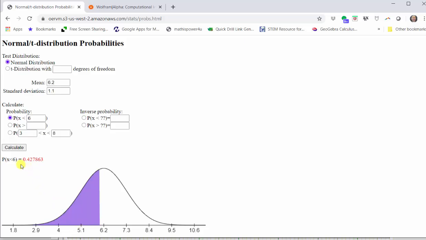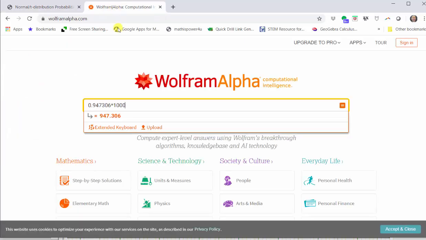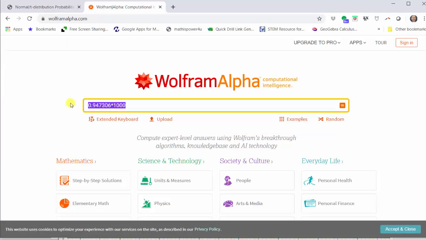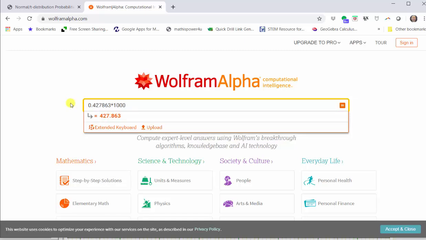The probability is given here in red. We need to multiply this probability by 1,000, again to determine how many babies out of 1,000 would weigh less than 6 pounds. So I'll press Control-C to copy this probability, go back to wolframalpha.com, paste this value, multiply by 1,000. To the nearest whole number, we have 428, giving us 428 babies.